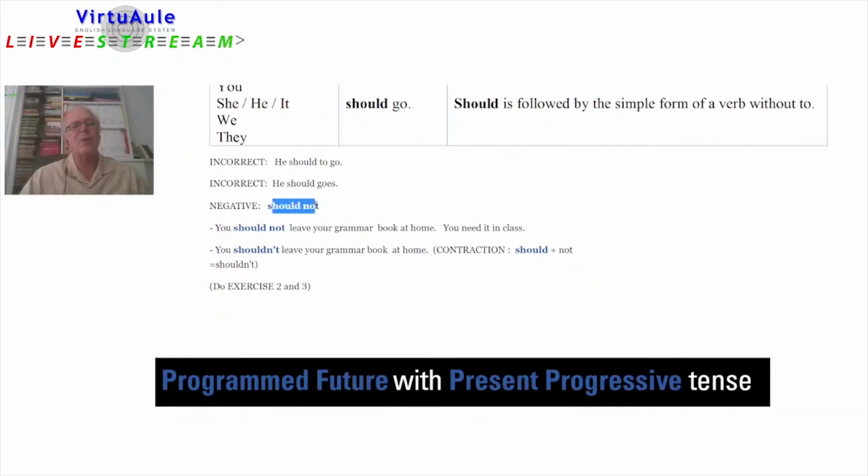The negative is formed by just putting not after the auxiliary. You should not leave your grammar book at home. You need it in class. You shouldn't leave your grammar book at home. The contraction is made with should and not, and you can say shouldn't. So this is the form of should.